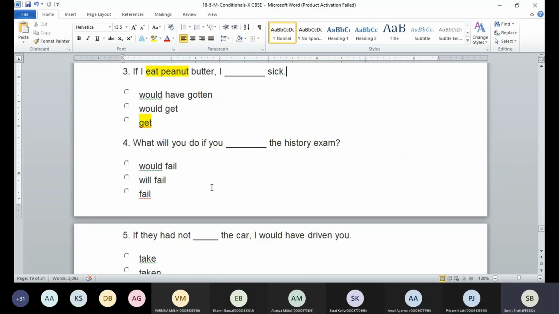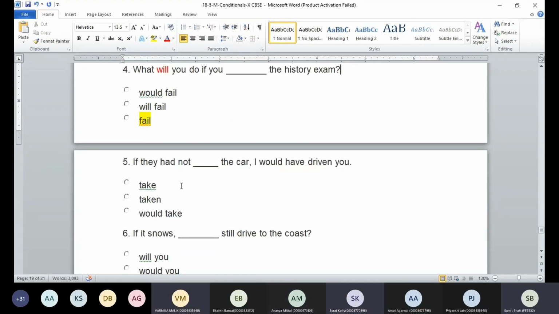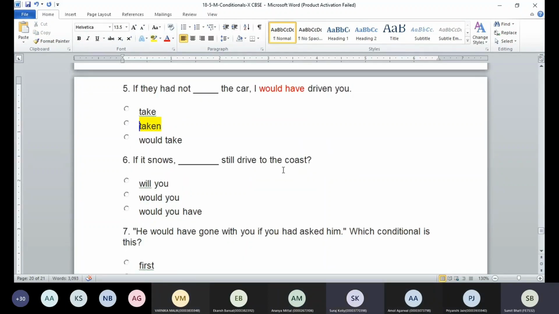What will you do if you dash the history exam? Will we are using. If you fail the history exam. Can you say if you will fail the history exam? No, sir. If they had not that car, I would have driven you. Would have we are using taken. If it snows, dash still drive to the coast.